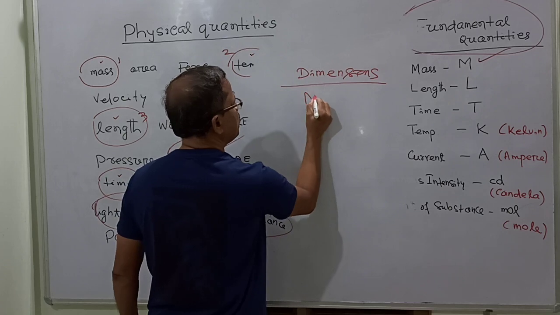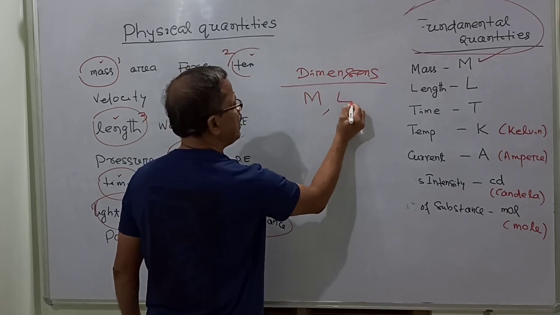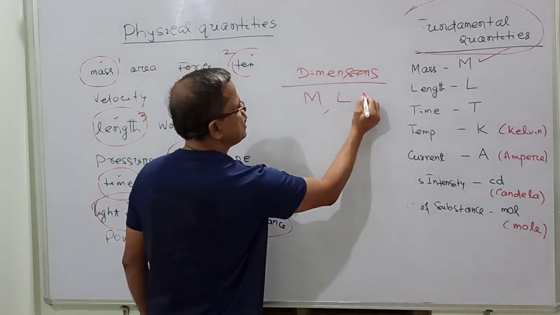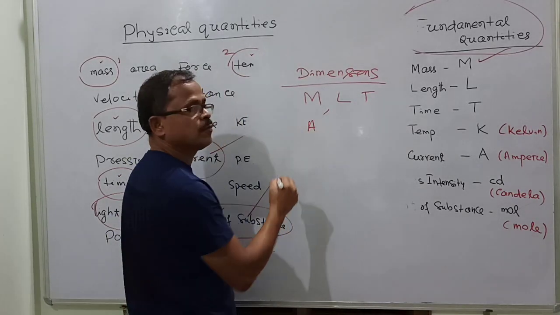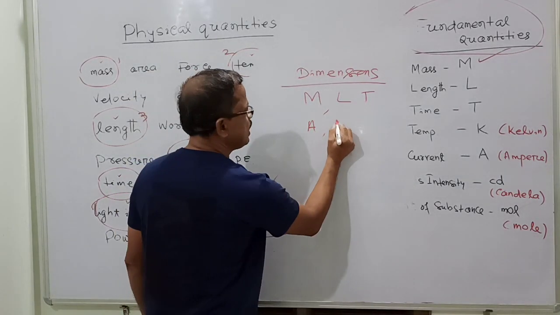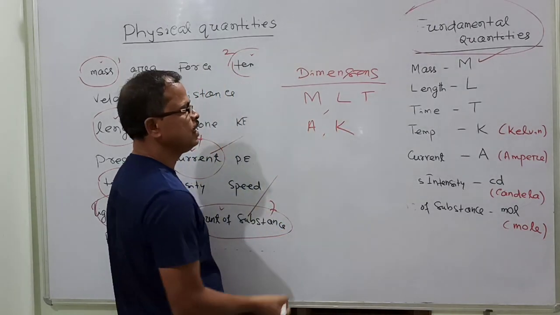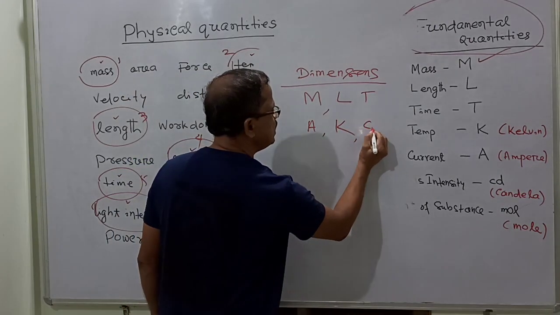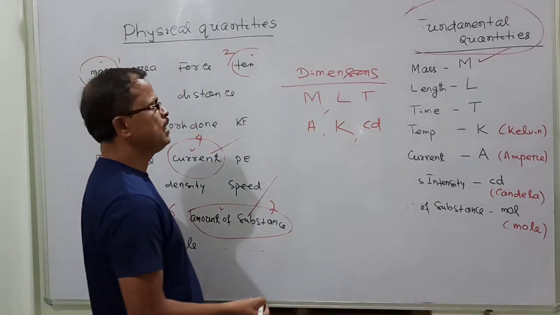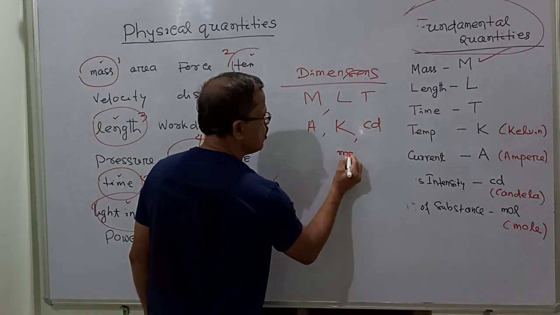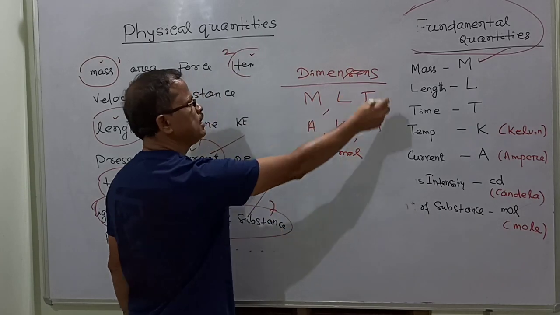So that is M, the dimension of mass; L, the dimension of length; T, the dimension of time; A, the dimension of current ampere; K, the dimension of temperature; cd, the dimension of luminous intensity candela; and mol, the dimension of amount of substance mole. They are the dimensions.